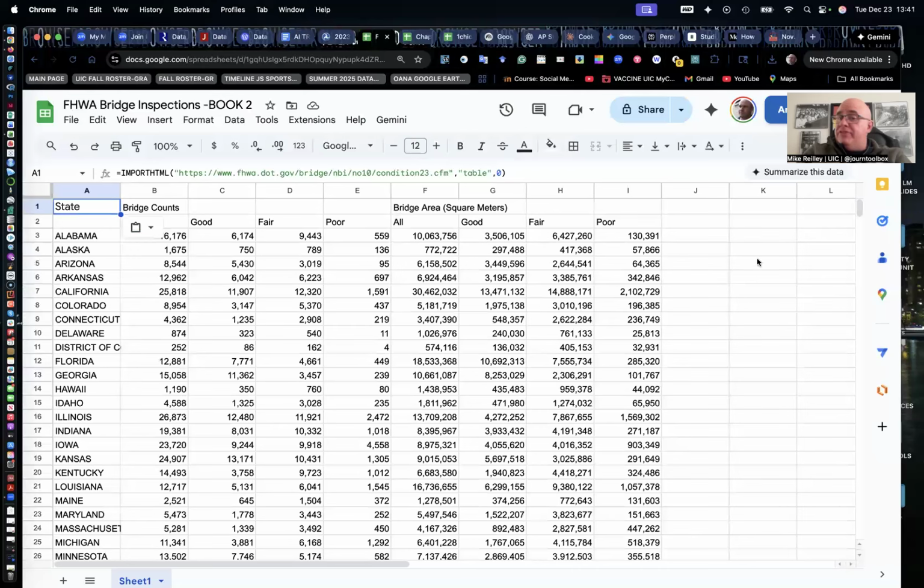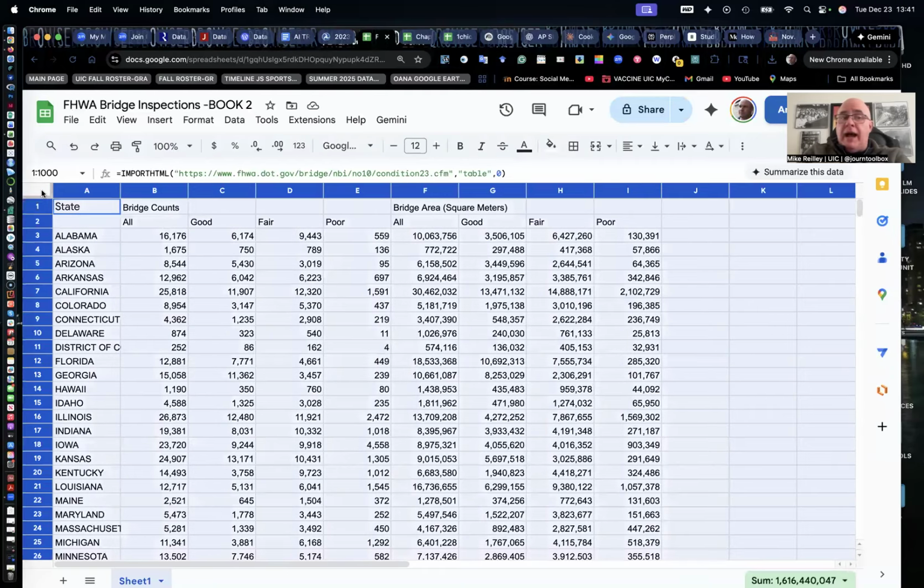Now remember, we can't start analyzing the data in here because this is the scraper page. We talked about that in chapter 3. So if I start typing on here, it'll go haywire. We've got to copy this over in our very special way. So click in this little rectangle up in the upper left-hand corner, or hit Command A if you're on a Mac. If you're on a PC, it's Control A. And we're going to copy it, Command C.